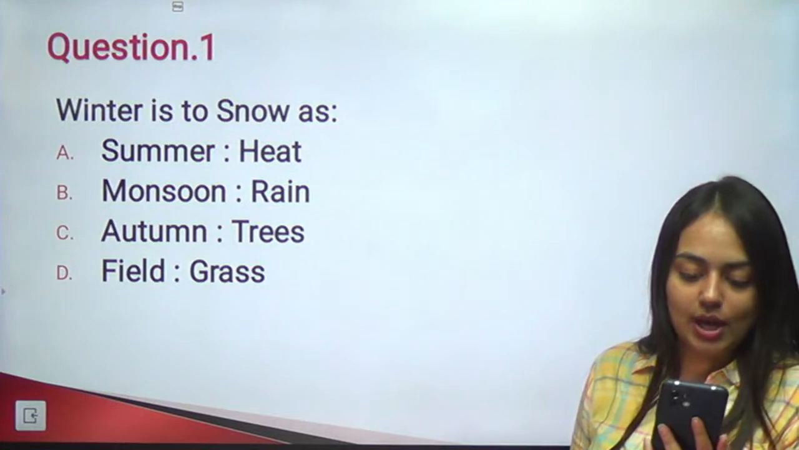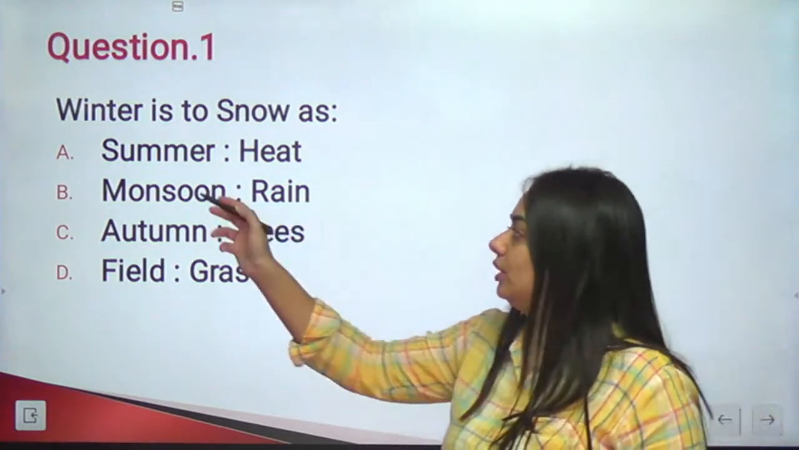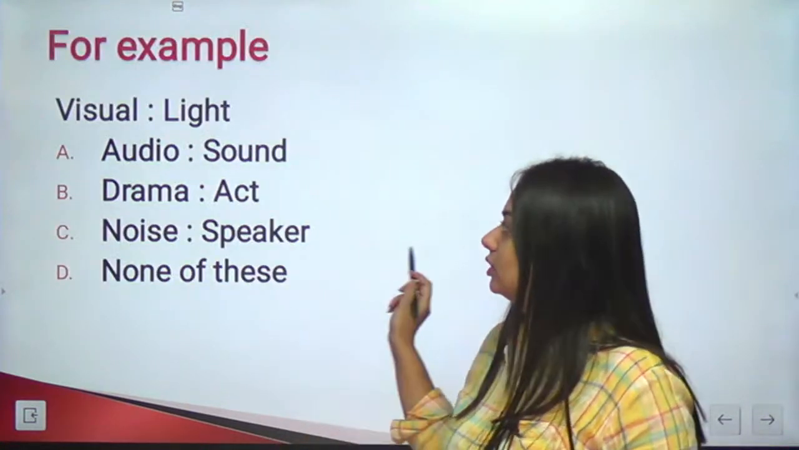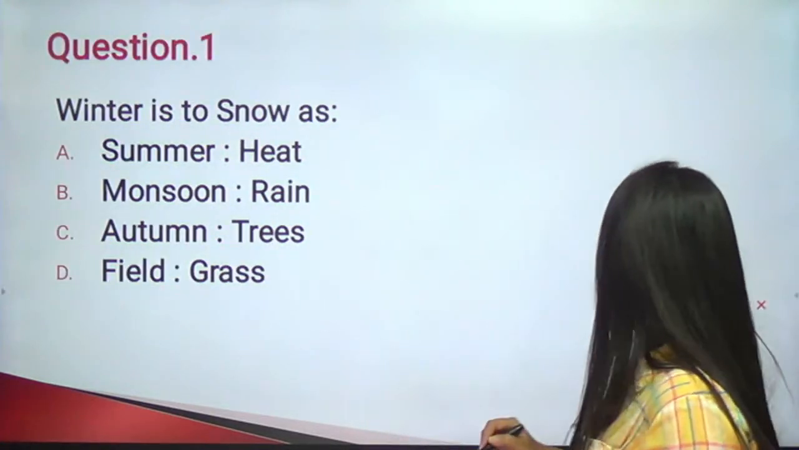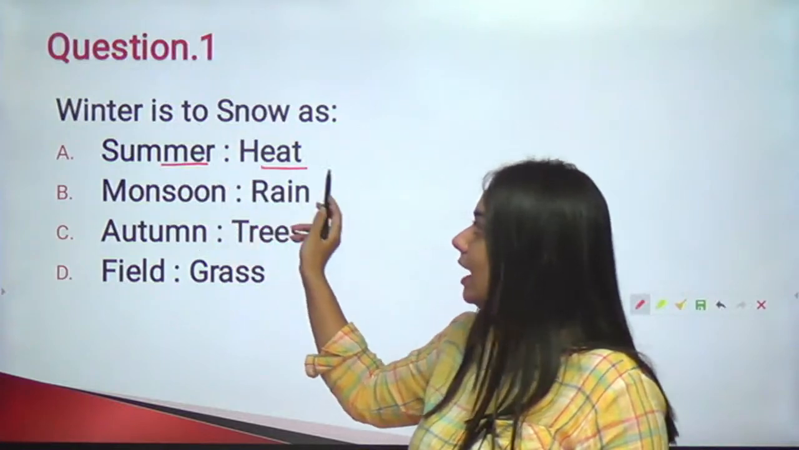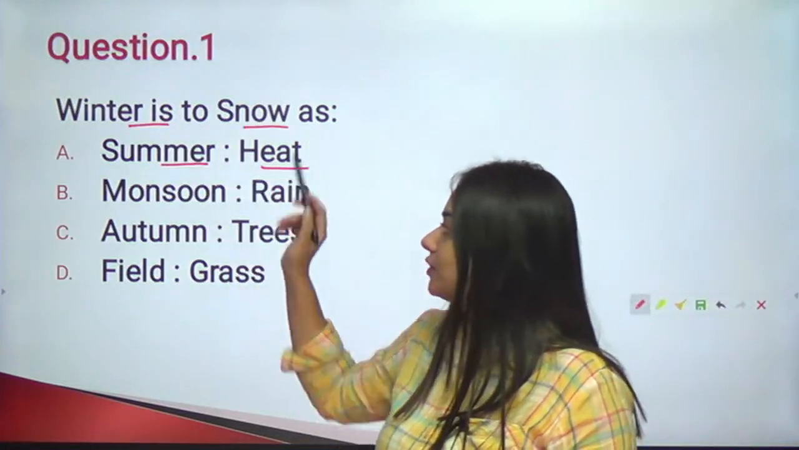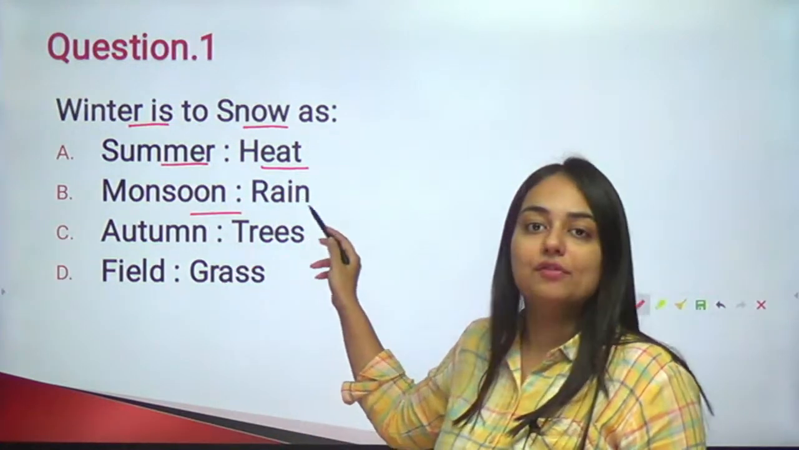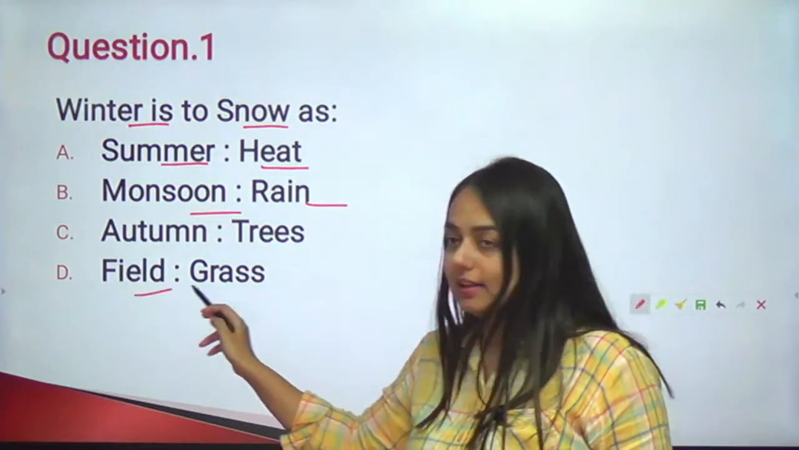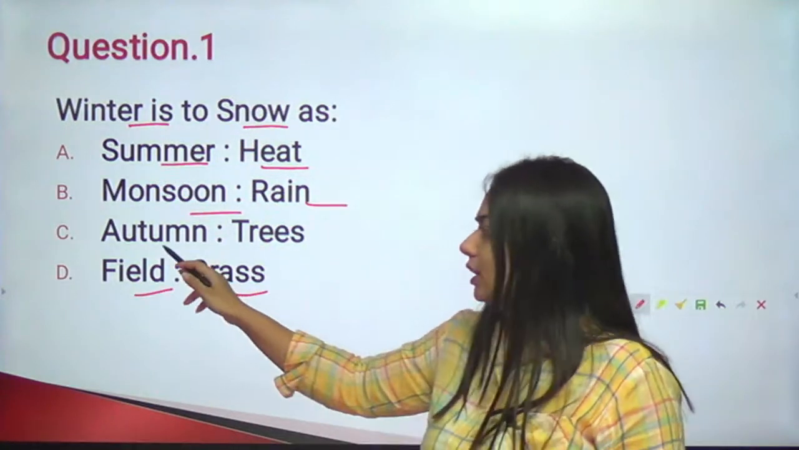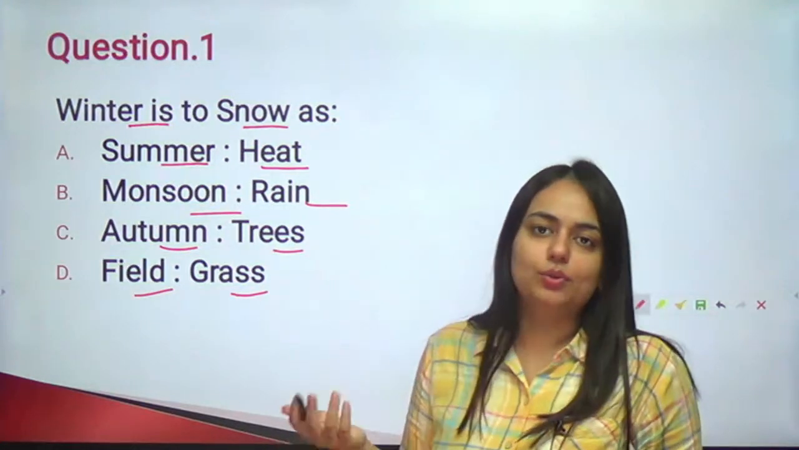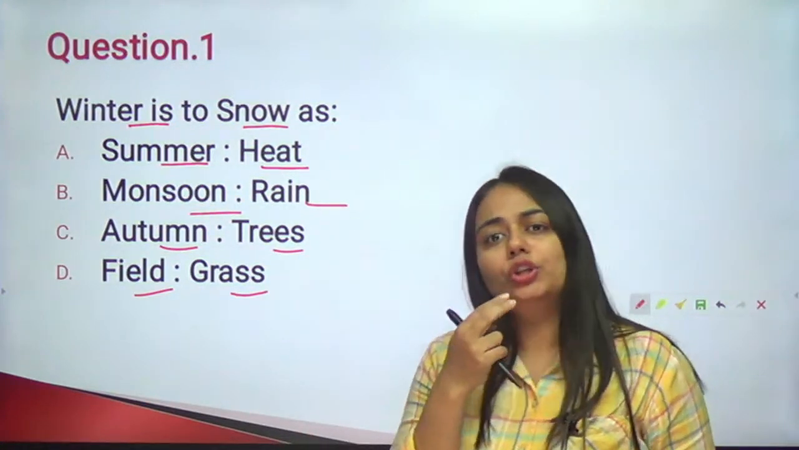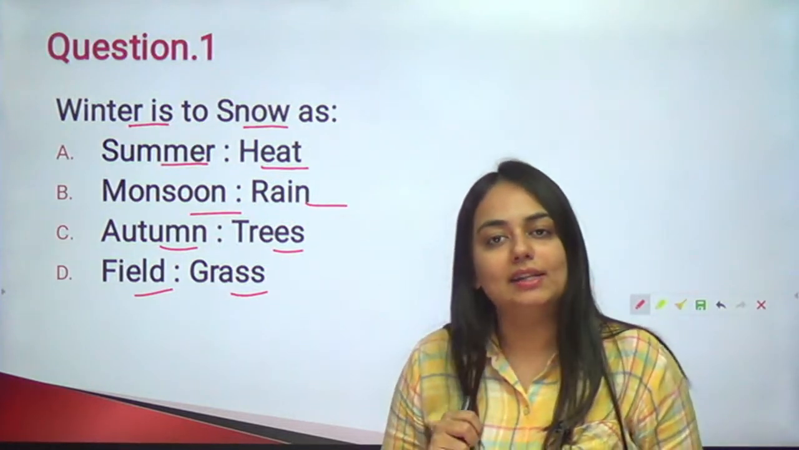Now, Yatish and Shivangi. Okay, we know that in summer you have heat. We know that in summer we have heat. In winters we have snow. In monsoon we have rains. In field there is grass. In autumn the leaves of the tree fell. Right? We all know that. But then don't you think they're all very close to be the right answer?